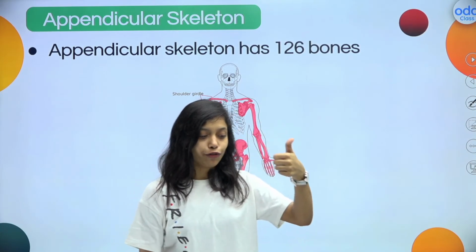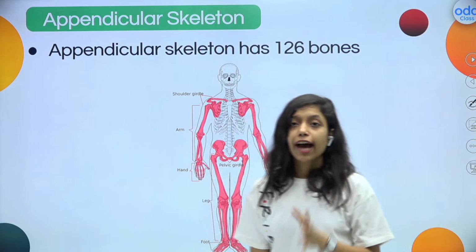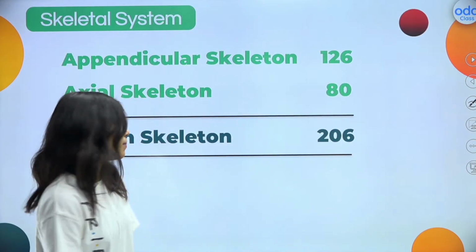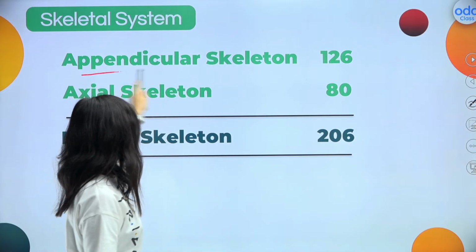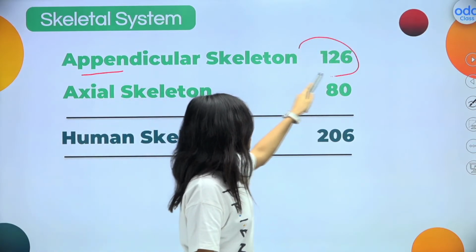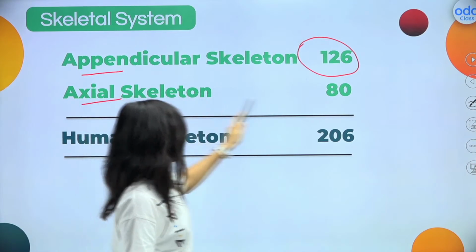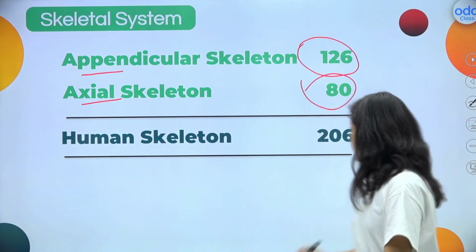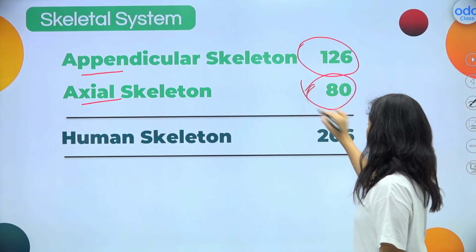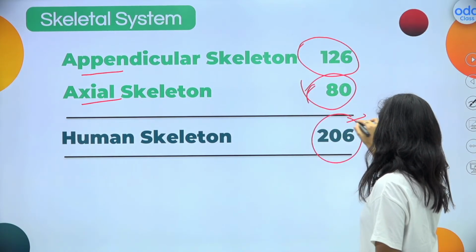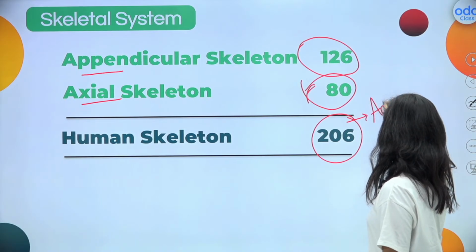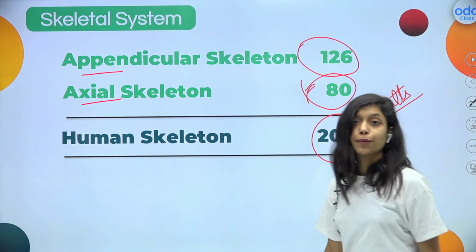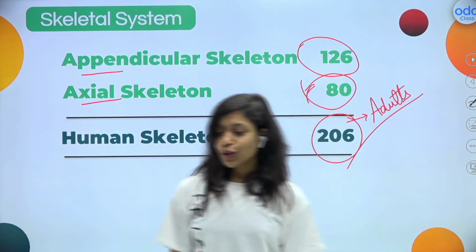Is it clear to all of you? How many bones do we have? We have 126 in the appendicular skeleton. So this is a simple mathematical calculation. Appendicular has 126 bones. Axial has 80 bones. So total in adult human beings we have 206. This is very important, only in adults. Okay, in babies we have 300 and more bones, and I have already told you the reason, right?